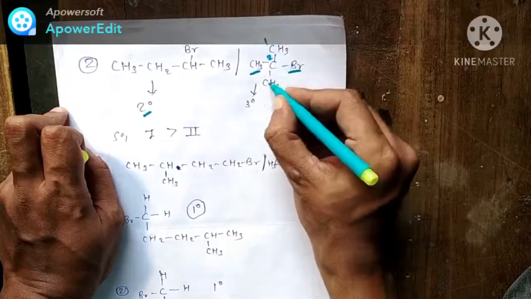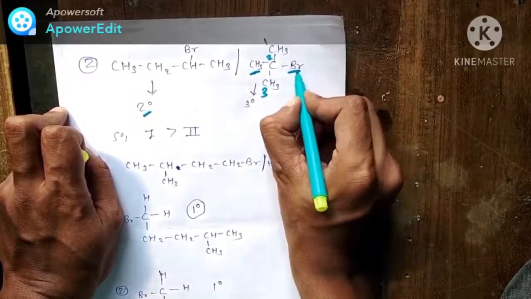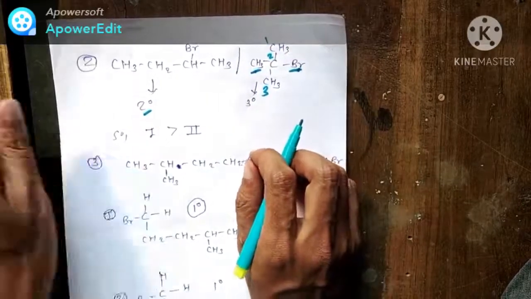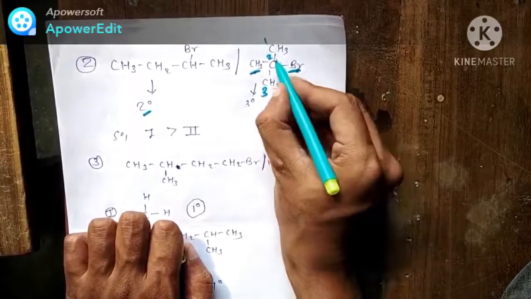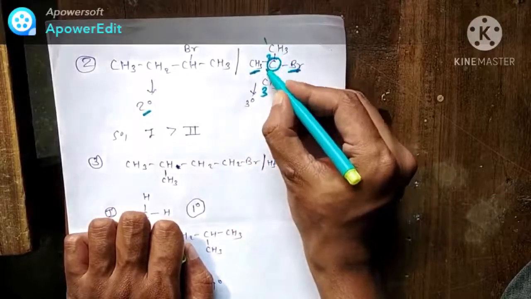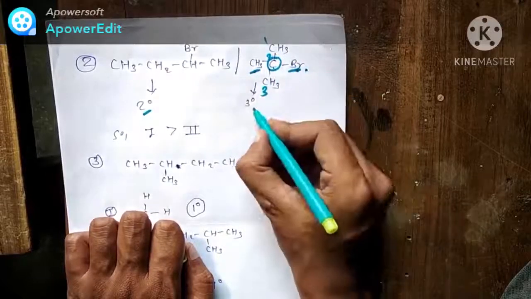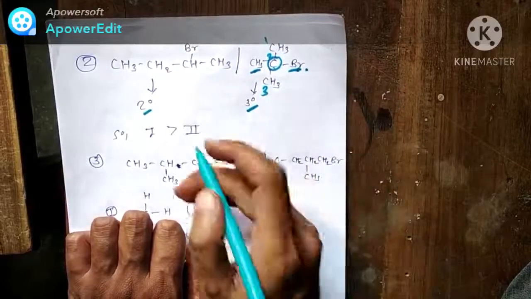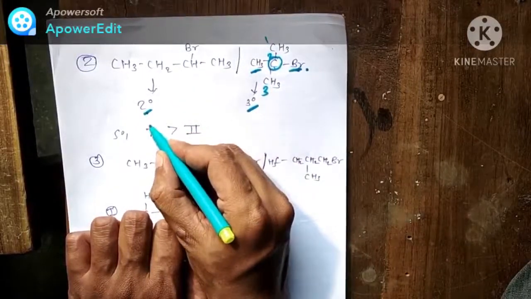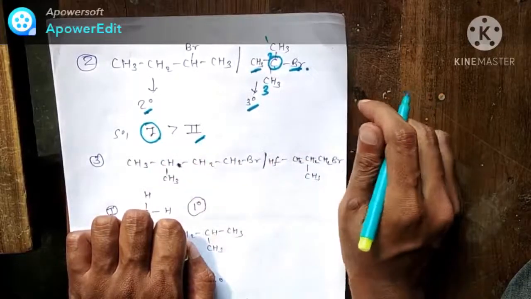Total 3 carbons are there, and on carbon 2 a methyl group and a bromine are attached. This carbon is attached to another 3 carbons and has a halogen on it, so it is a 3 degree halide compound. According to the order, the 2 degree halide compound has more reactivity, so the first structure reacts rapidly compared to the second one.